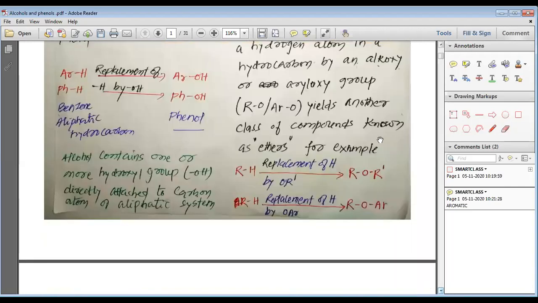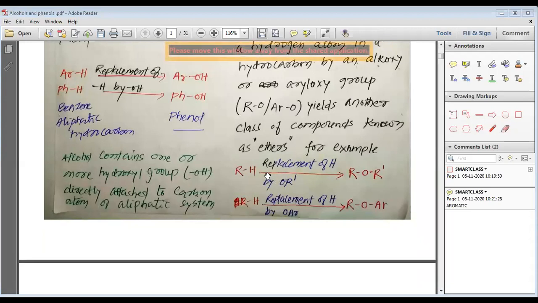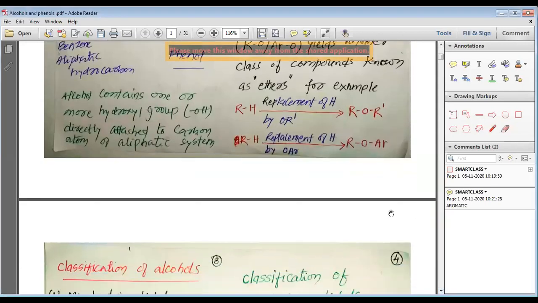So you can see here, if you have RH, this RH is replaced by OR', then we get ROR'. This ROR' is your ether. Or if RH is replaced by OAr, that is OC6H5, then you get ROAr, which is also an ether, but an ether that contains the aromatic group.